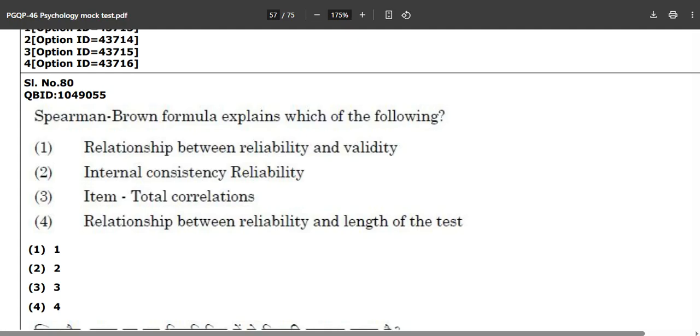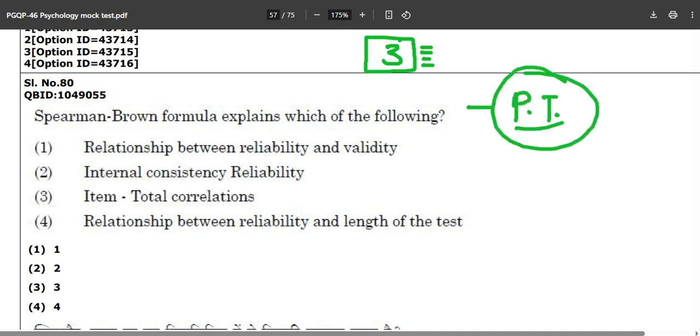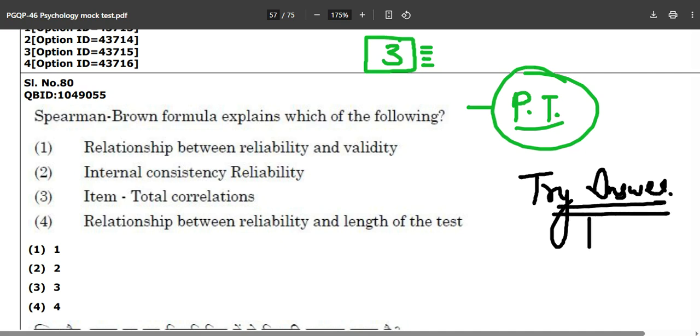Now, moving forward to the next question, I hope you are done with the three questions. You have marked all the correct answers, and if not, prepare well and revise well. Now, talking about this question from your testing series, the Spearman-Brown formula explains which of the following, from the psychological testing part of your syllabus. It is important, questions have been asked from here as well. The options are: the relationship between reliability and validity, internal consistency reliability, item total correlations, and the relationship between reliability and length of the test. Now try to answer what the correct answer will be and comment down below.